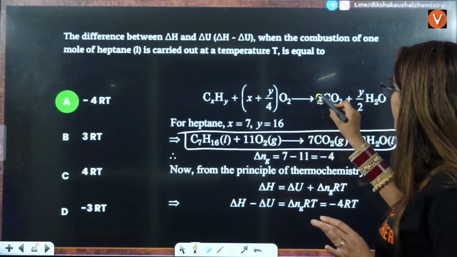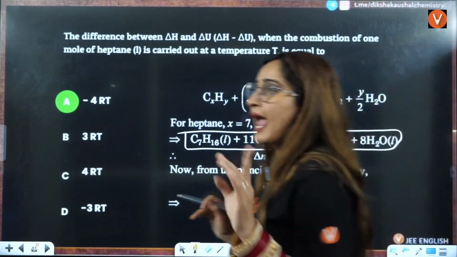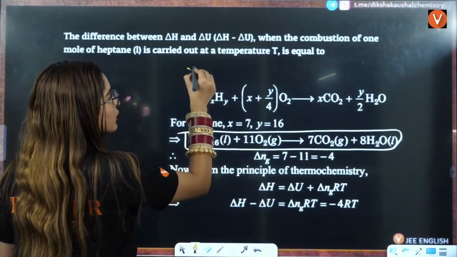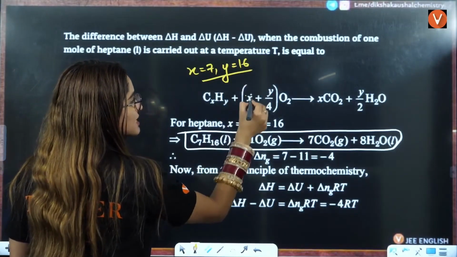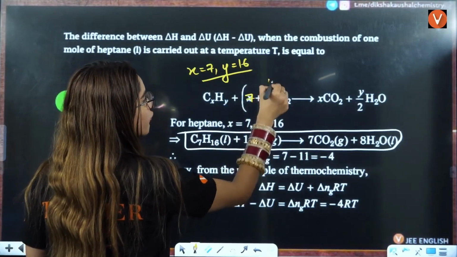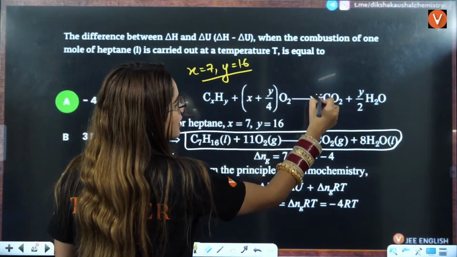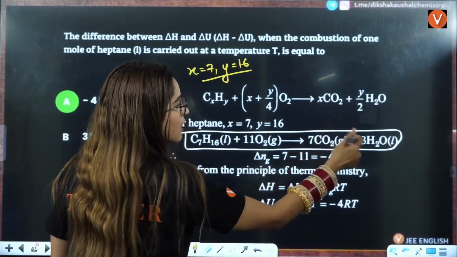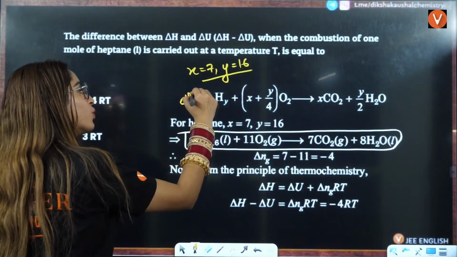You will get x amount of CO2 and y by 2 amount of water. The x and y values here are x is 7 and y is 16. So put 7, and 16 divided by 4 will be 4. So 7 plus 4 is 11. Put 7 here, put 16 here, so that will be 8. That is how you will get your equation here. That is the general equation that you should know.